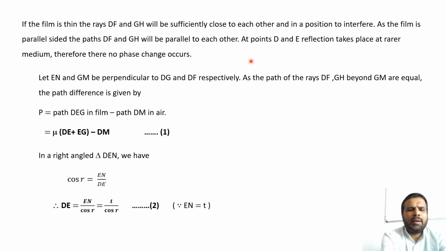In a right angled triangle DEN, we have cos R equal to EN divided by DE. Therefore, DE is equal to EN divided by cos R, that is equal to T divided by cos R, because EN is equal to T, the thickness of the film. Call this equation number 2.